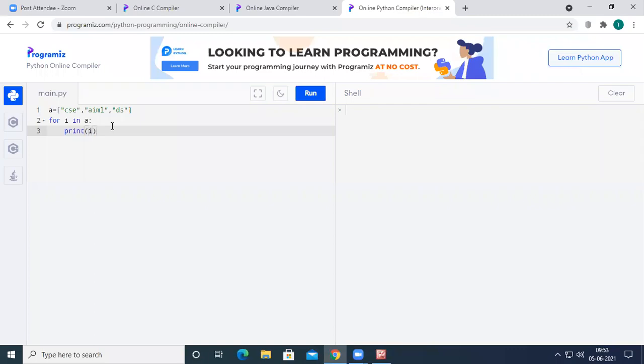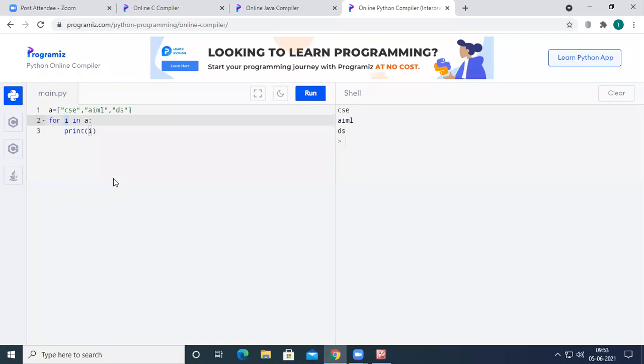let us see what the output of this code will be. If I run the code, you can see here it has printed the values CSE, AIML, and DS. Here, for i in, i will be initialized with 0 automatically, and then the value of i will be incremented by 1.